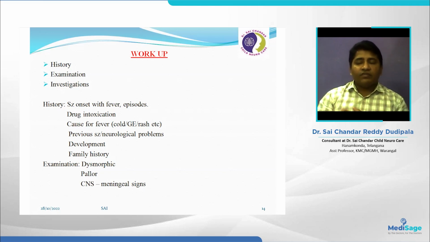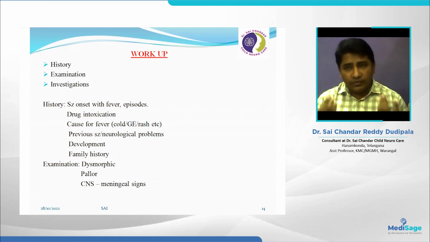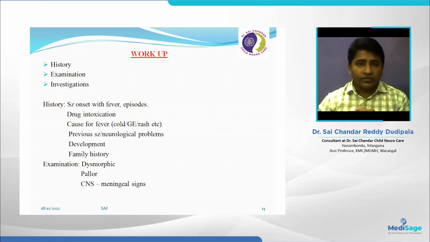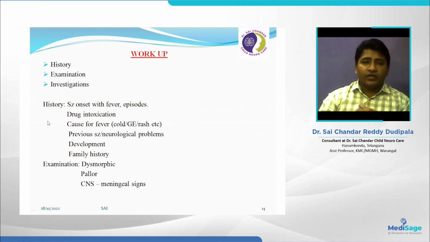And in case of complex febrile seizures, they can have 2 episodes of febrile seizures within 24 hours. And we need to ask about any drug intoxication. At the same time, find out the cause of the fever. That may be a cold, gastroenteritis, rash, etc.